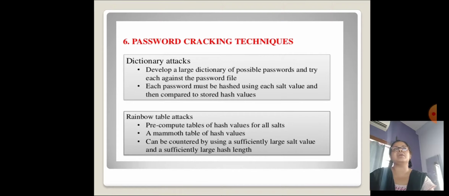However, there are now much larger lists available on the open internet that contain hundreds of millions of passwords recovered from past data breaches. A dictionary attack develops a large dictionary of possible passwords and tries each against the password file. Each password must be hashed using each salt value and then compared to the stored hash value.